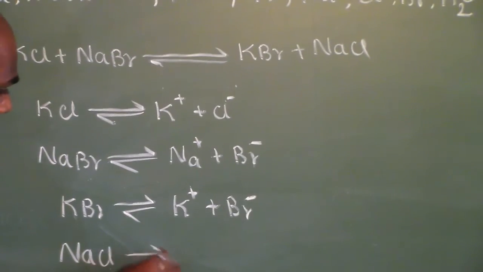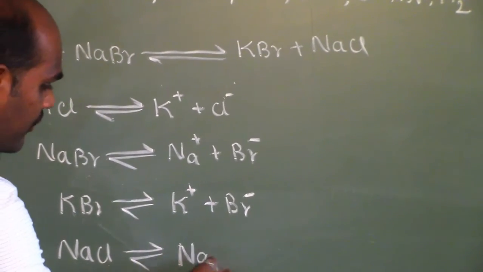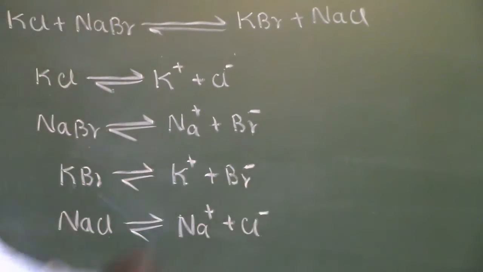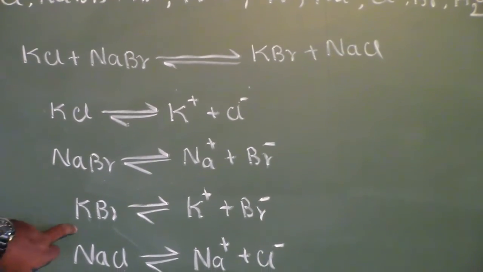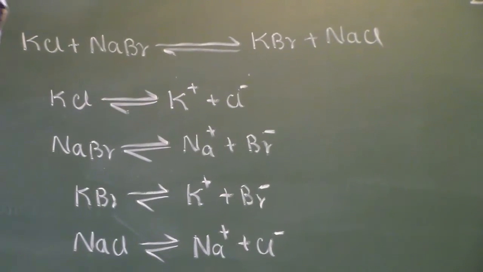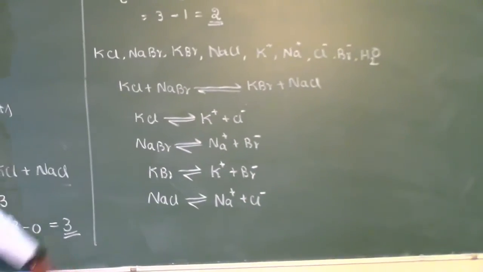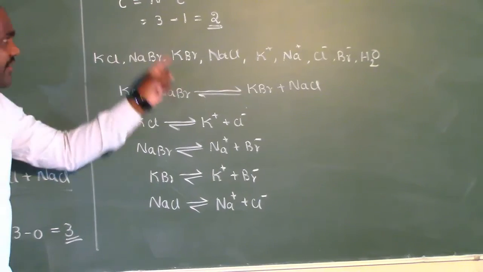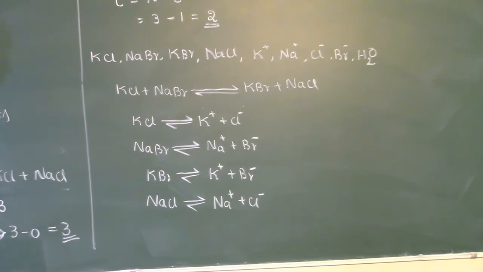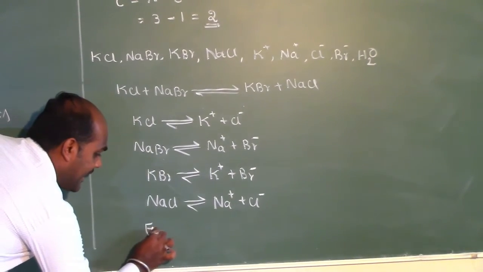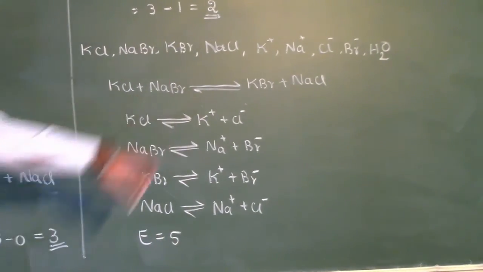NaCl reversibly splits to give Na plus and Cl minus. So totally 1, 2, 3, 4, 5. There are 5 independent equations taking place in this particular system at the state of equilibrium. So the value of E is 5.